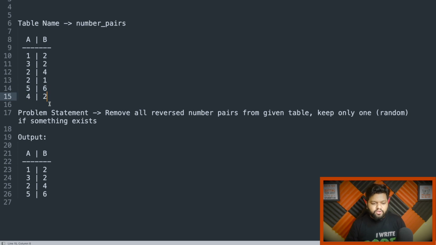If you scan this table from bottom to top, then similarly for 4, 2, yes, 2, 4 is a reverse pair. So that's how this input table looks, and we need to remove all these kinds of reverse pairs and keep only one. Looking at the output, based on the logic, it should be: 1, 2; 3, 2; 2, 4; and 5, 6. That's how we have eliminated the reversed pairs like 2, 1 and 4, 2.